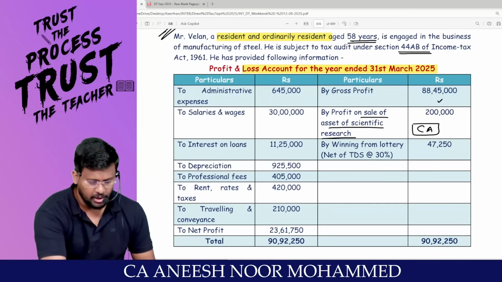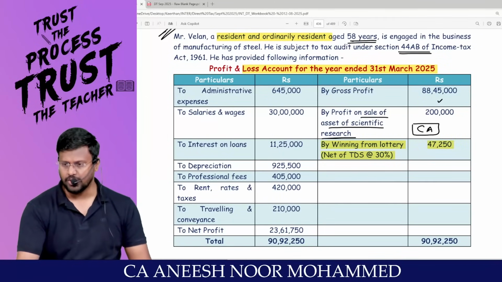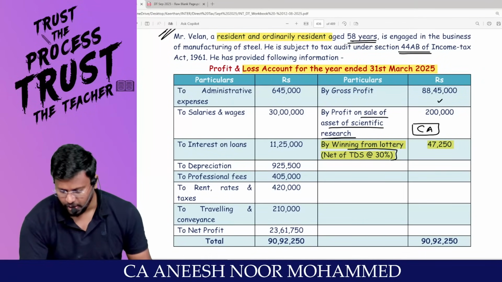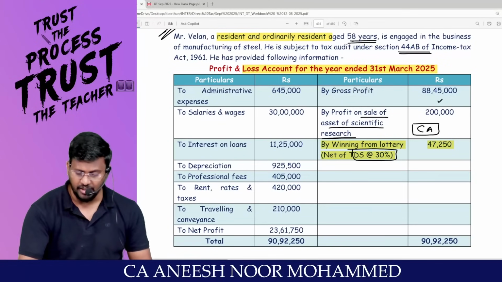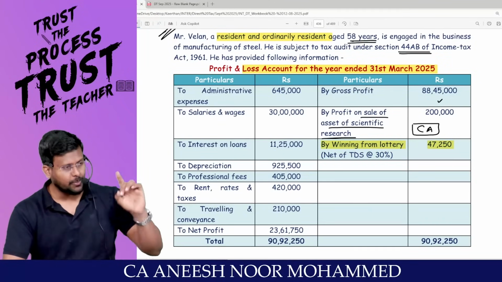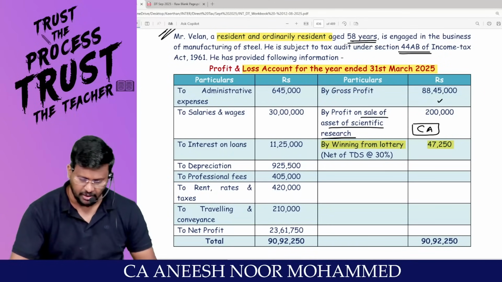Winning from lottery, it is a casual income. It's an IFOS income, 47,250. Specifically, they are saying that it is net of TDS at the rate of 30%. Because under 194B, TDS will be deducted at the rate of 30%. So you have to gross up, show 100% income under the head IFOS, and reduce TDS at the rate of 30%.